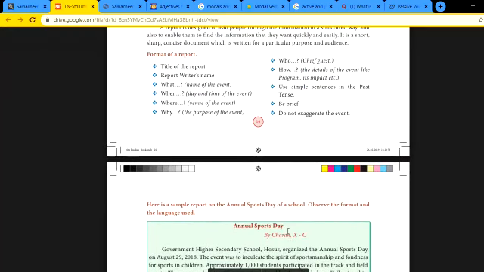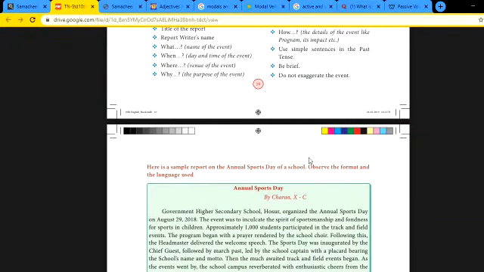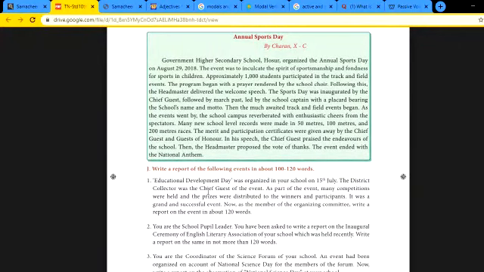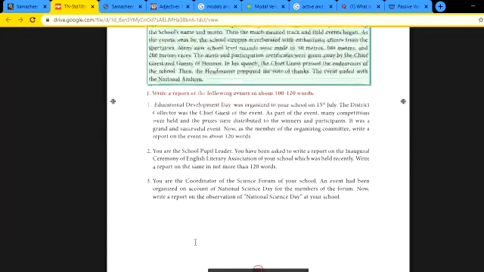Okay, in annual sports day, the opening ceremony, then you will have drill and events by the students, all that you can mention, but very briefly you have to tell. You can use simple sentences in past tense because the event has already happened. Okay, and be very brief. Brief means very short. Okay, in writing, do not exaggerate the event, don't give extra information about the event. Okay, you have some exercises here. Please write them and see.